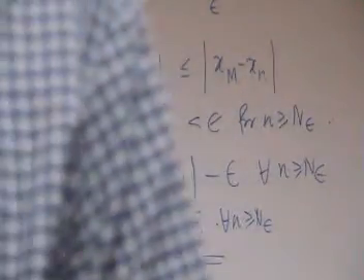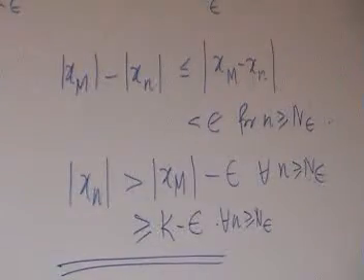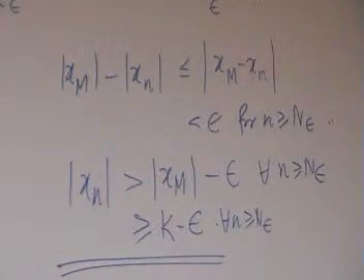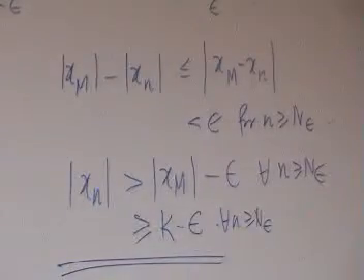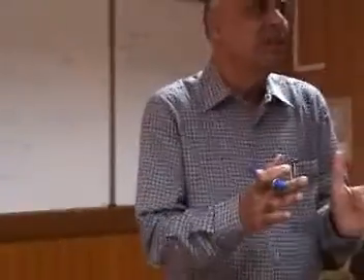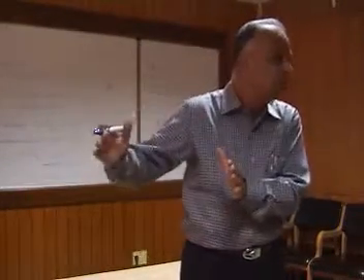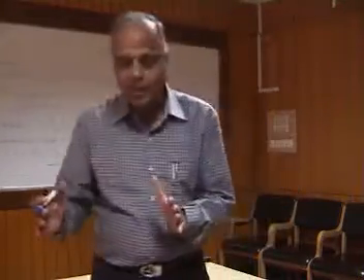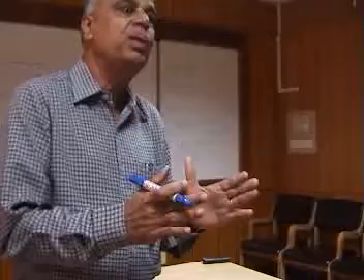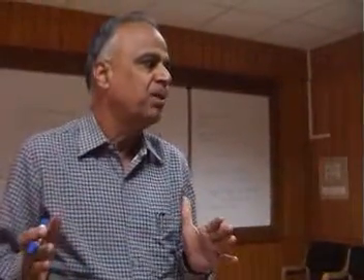If I choose epsilon to be some k by 2 or k by 3 or k by 100, something smaller than k, so that something is left out when you subtract it from k. Right? What happens then? Mod xn will be greater than or equal to some L, which is itself strictly positive. That means all the terms will be staying away from 0. Minimum distance they will keep from 0. That means they will never be 0. They will all be strictly positive. That's the main point. So that now I can invert. See, eventually I want inversion, I have to write 1 by xn.